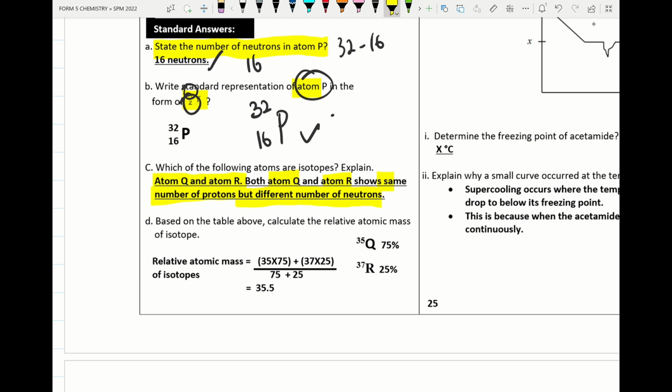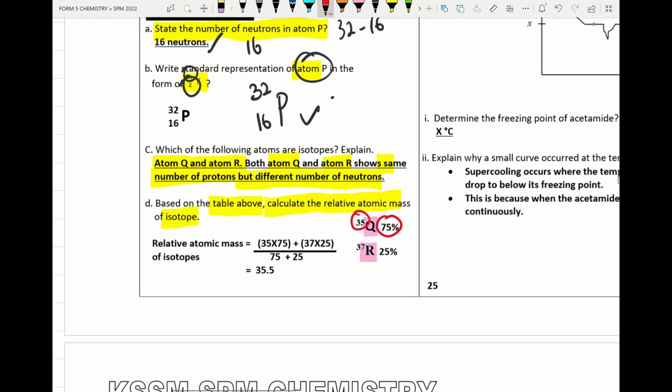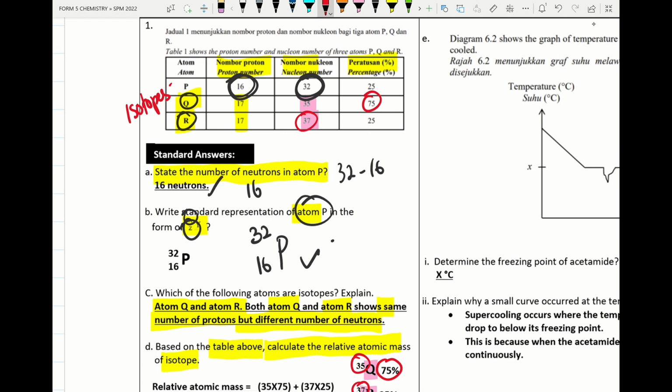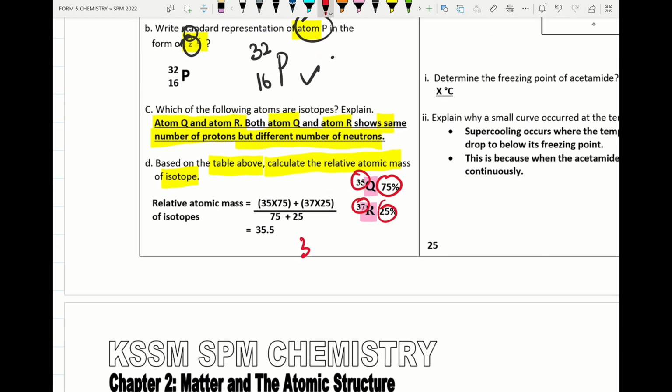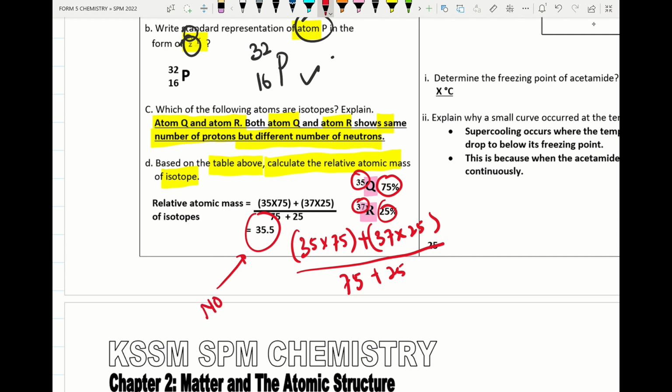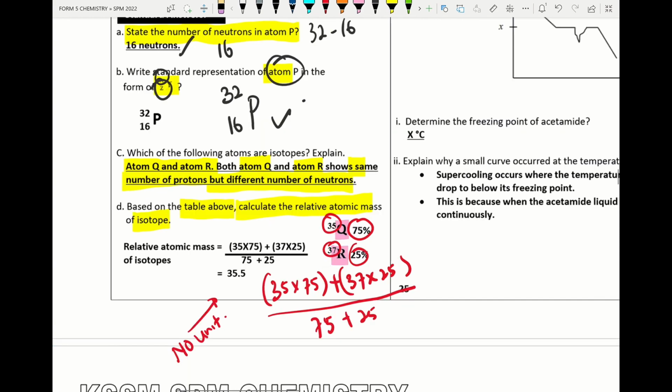Alright, so next question, based on the table above, calculate the relative atomic mass of the isotopes. The isotopes given in the question are Q and R, so we take the nucleon number and the percentage given here: 35 and 75, and for R, nucleon number 37 and the percentage 25. So we take 35 times 75, plus 37 times 25, and divide by the total percentage, 75 plus 25, and we get the answer. Please remember not to put a unit, no unit for relative atomic mass. So this is the answer, so try to do more practice.